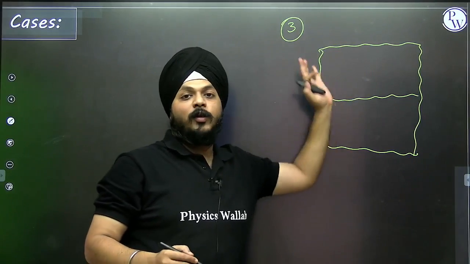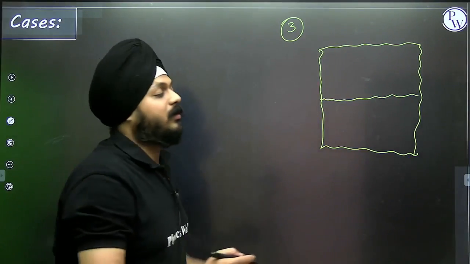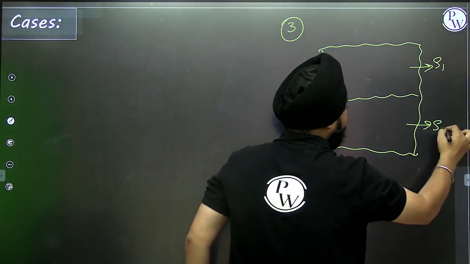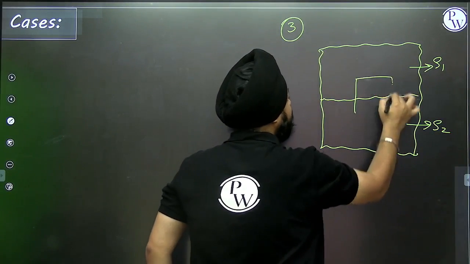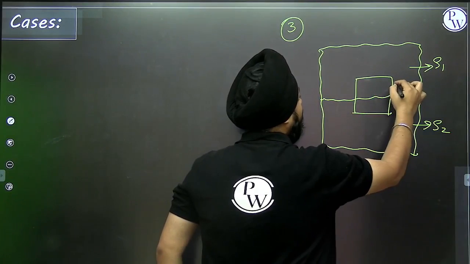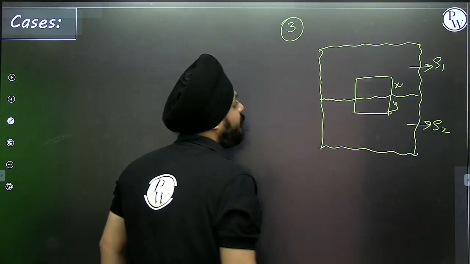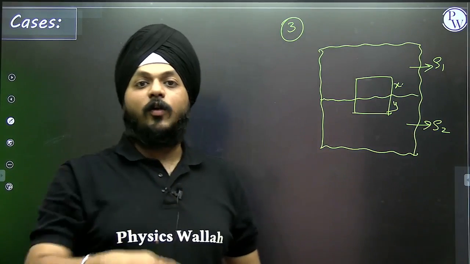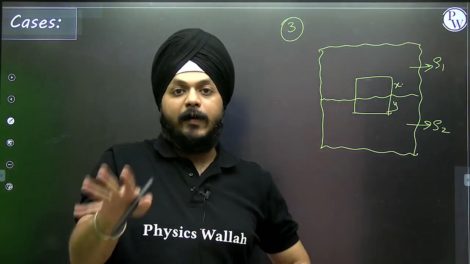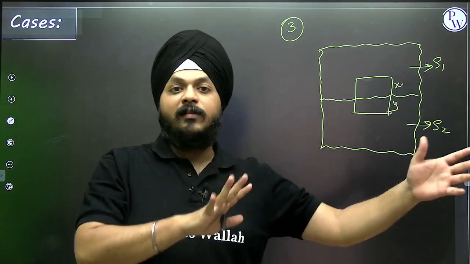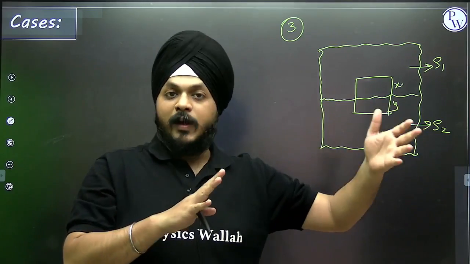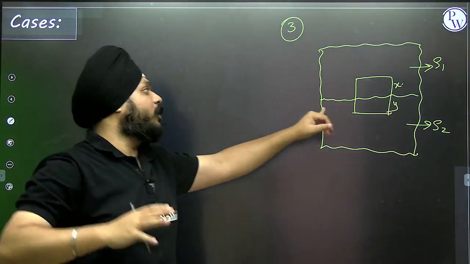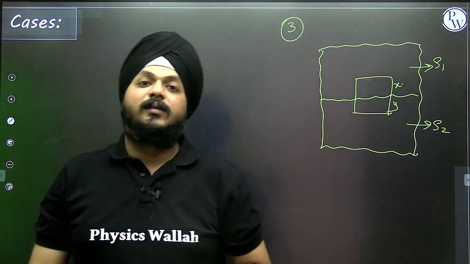There is a presence of only one container in which two fluids are present. This is a fluid of density 1. This is a fluid of density 2. The object is immersed inside the fluid. The X part is here and the Y part is this way. Sometimes instead of X and Y, volume is also given, so it is an alternate thing you should be aware of. If we need to deal with the volume, then the answers will be quite easy and the evaluation less confusing. And suppose you need to deal with these distances, it happens, we are doing that stuff.